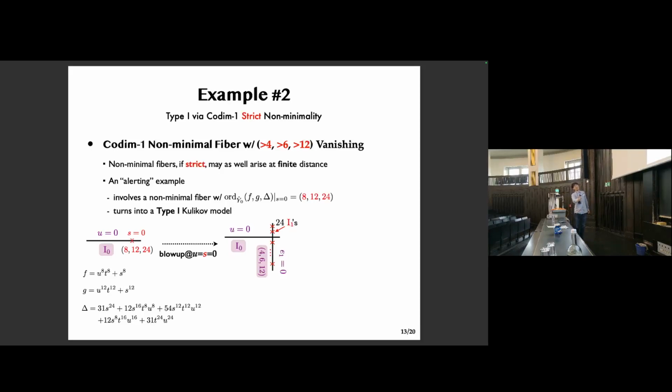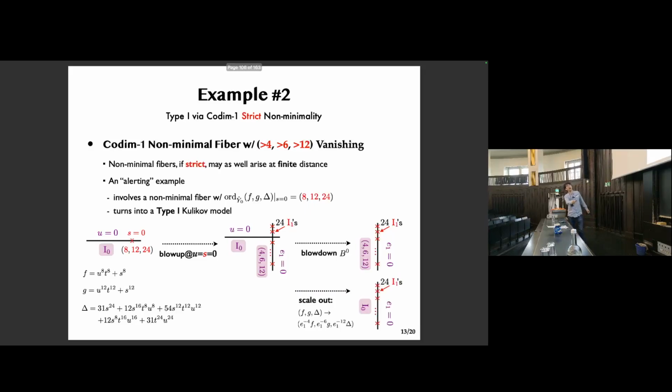This failure has arisen because both the f and g orders at the initial singularity were beyond the threshold values, strictly beyond. So how do we solve this problem? The day is saved by blowing down. In this example, we blow down the, so to speak, original component, and then we scale out the Weierstrass sections f and g by appropriate powers of the degeneration parameter.